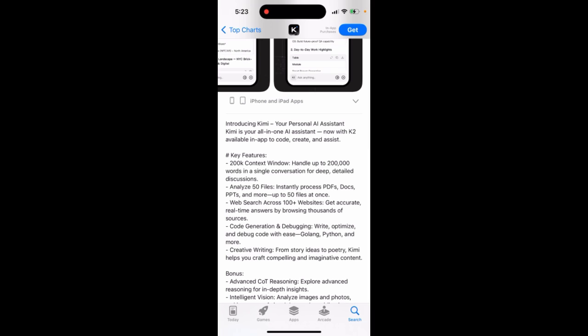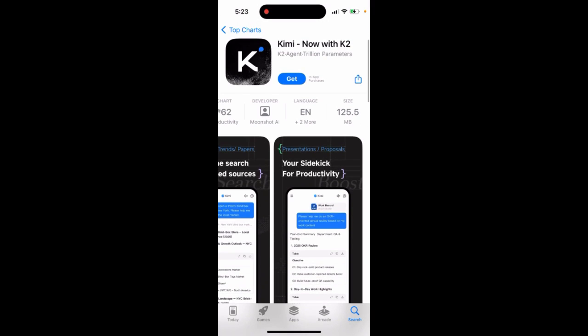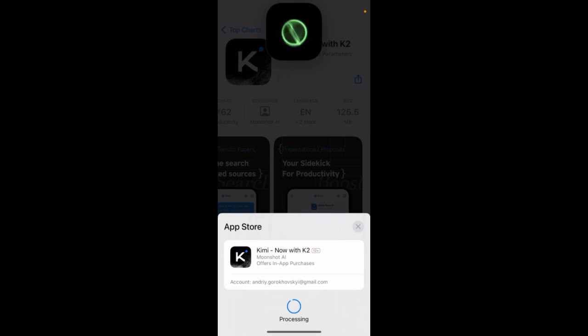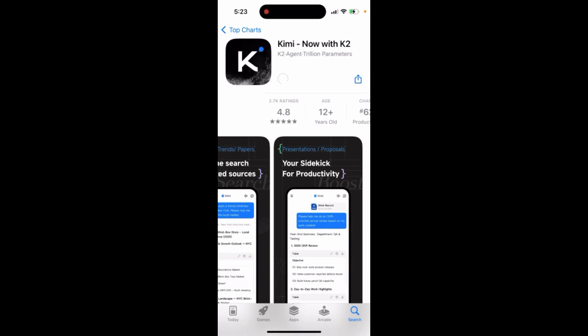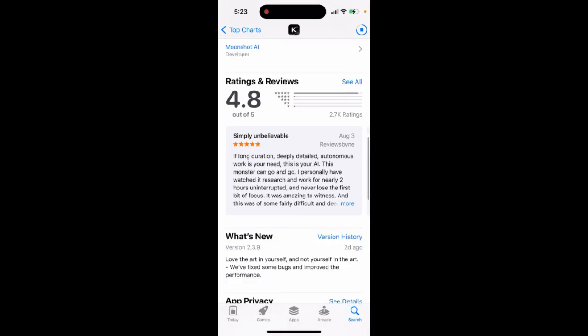Up to 200,000 words in a single conversation, analyze 50 files, web search across 100 plus sites, code generation and debugging. So this is just what you have. This is the app from Moonshot AI. It's quite high in the charts right now. It's not that well known overall.